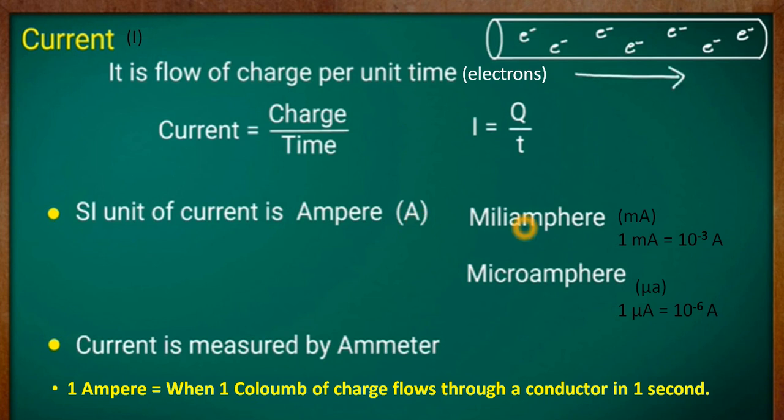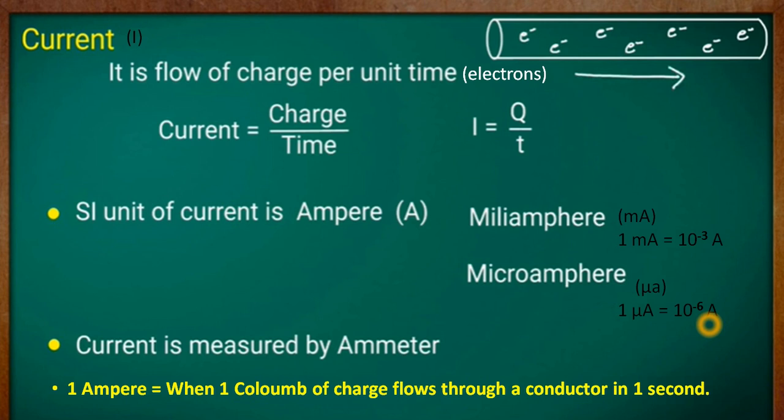One is milliampere, represented by the symbol mA, and the other is microampere, represented by the symbol µA. 1 milliampere is equal to 10 raised to the power minus 3 ampere, almost 1 by thousandth of an ampere. And 1 microampere is equal to 10 raised to the power minus 6 amperes. These are very small units of current.